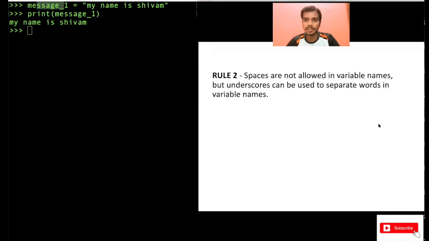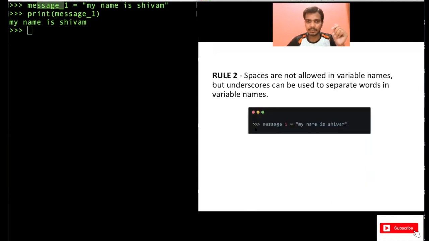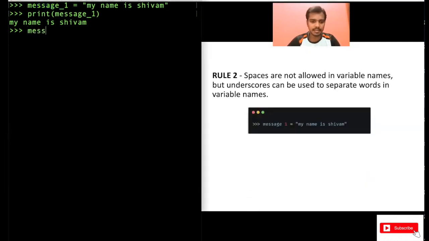Now what is the second rule? Spaces are not allowed in variable names, but underscores can be used to separate words in a variable name. So do not use any space within your variable name. You can use integers, any alphabets like ABCD, or underscore, but do not use space within the variable name. A simple example: if you write message and then put a space and write one, this is invalid.